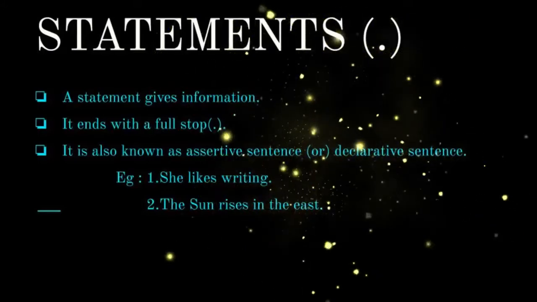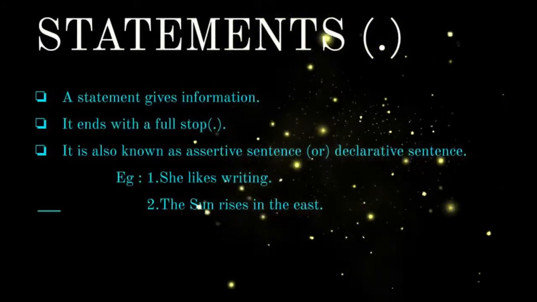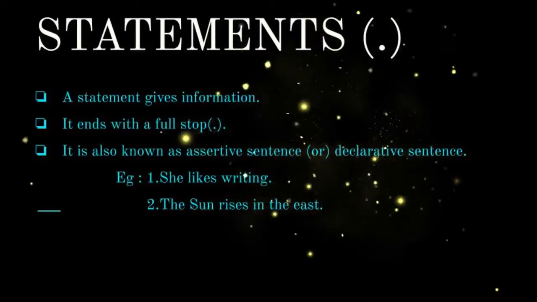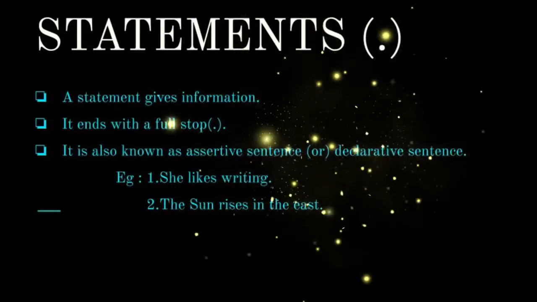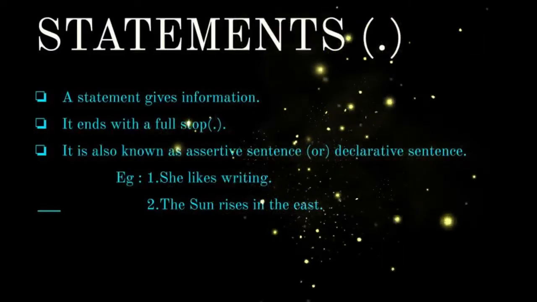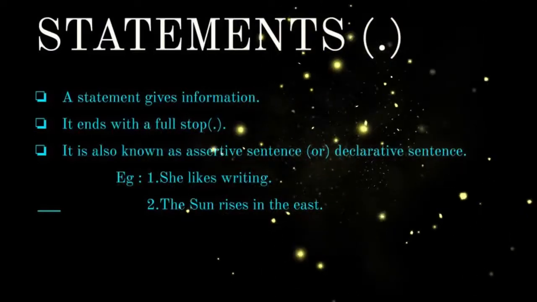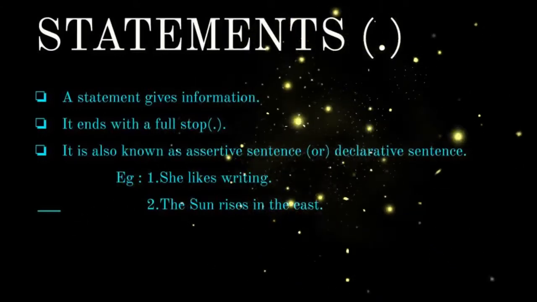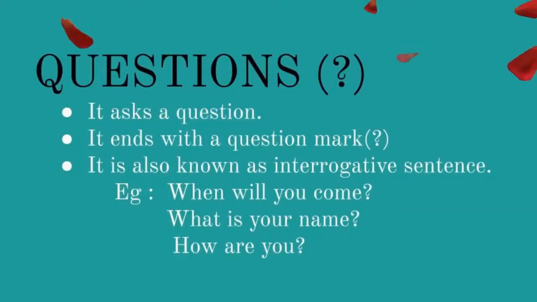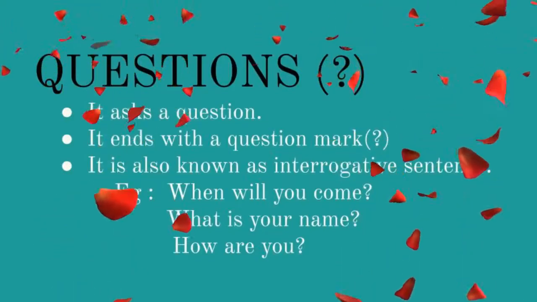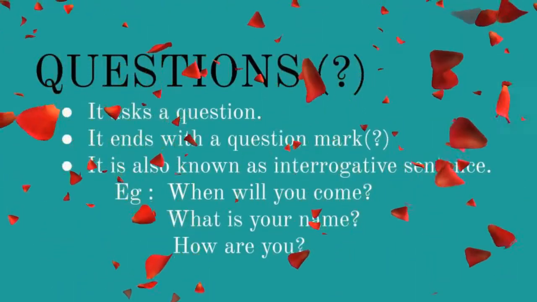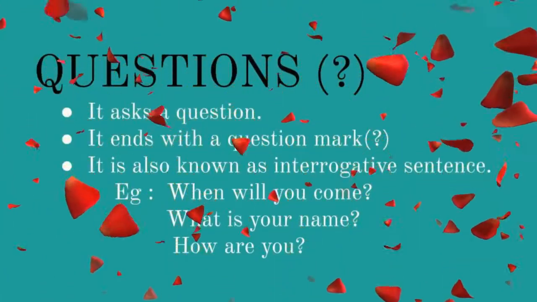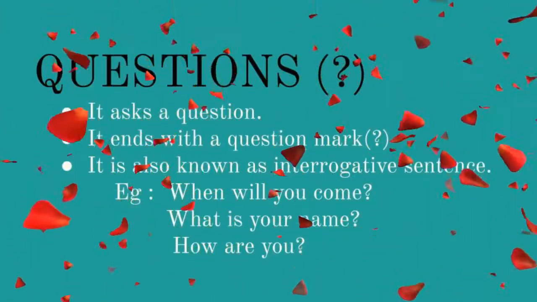Let us see the second example. The sun rises in the east. Everyone knows that the sun rises in the east because it is a universal fact. So this is also a statement. Okay students, the first type of sentence is over. Now we came to the second type of sentence. What is the second type?